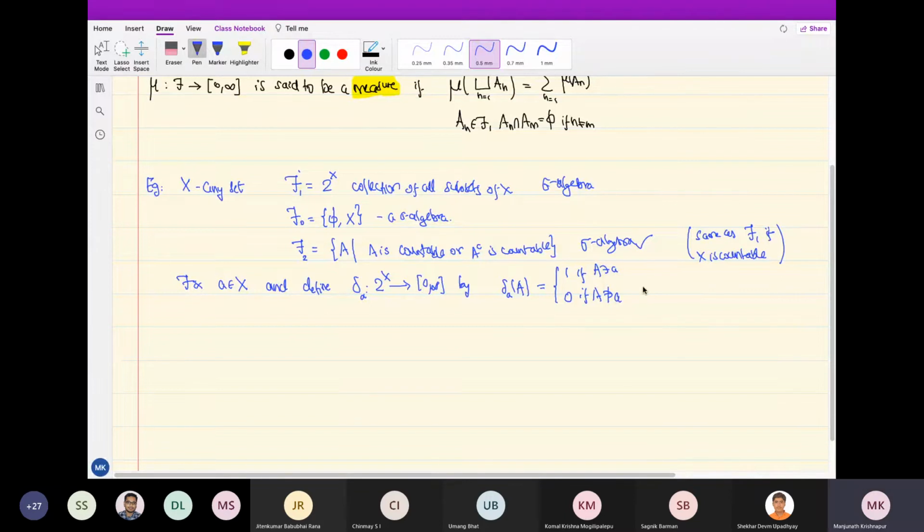So for any set we give it the value 1 if it contains the particular element I have chosen. For example, if X is the real line and A is 0, you are giving 1 to all sets which contain 0 and 0 to all subsets which do not contain 0. I claim this is a measure. So 2 to the X is the same as F1.